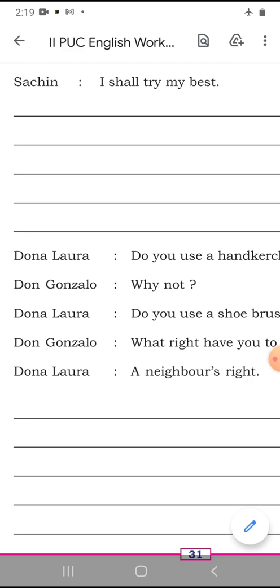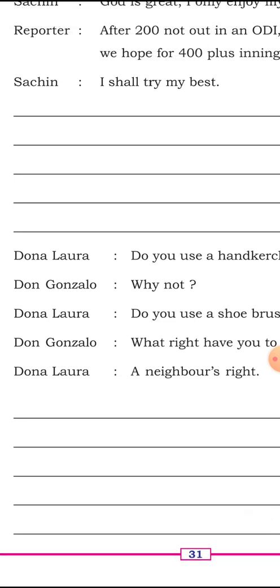Along with these, another very important point is that you must understand the context where this particular sentence or this conversation is available.